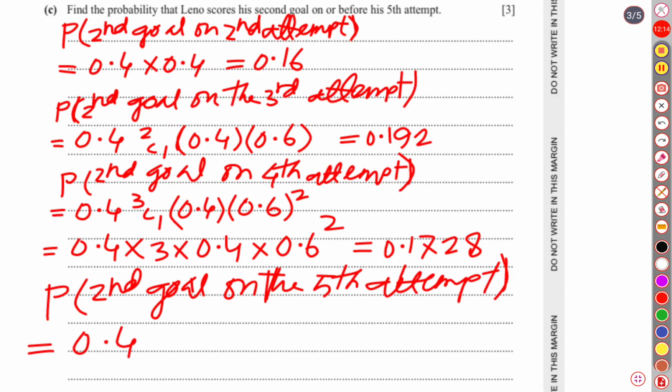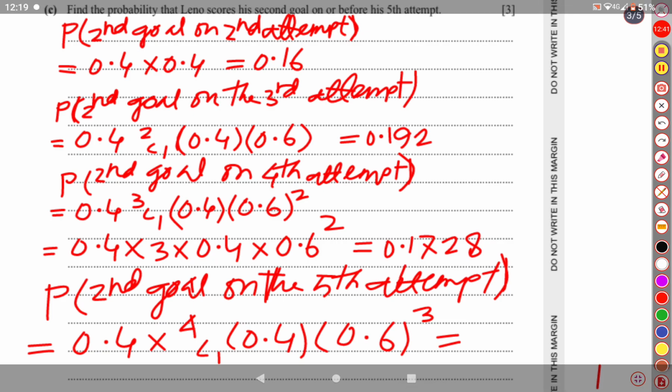He scored a goal for the second time on the fifth attempt. But about the first four attempts, we don't know when he succeeded. So among the first four attempts, there was one success and three failures. So it is going to be 0.4 square into 0.6 cube, and 4 choose 1 is 4. So let us use our calculator.